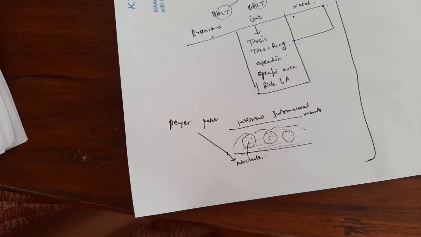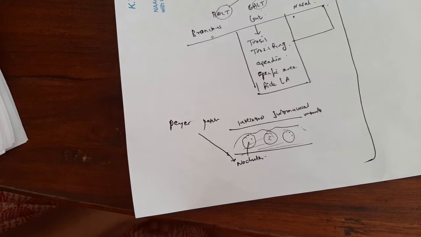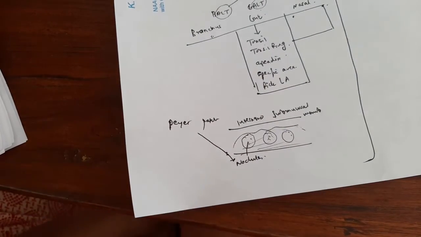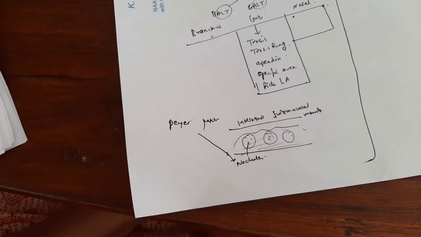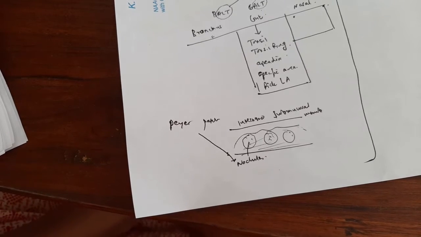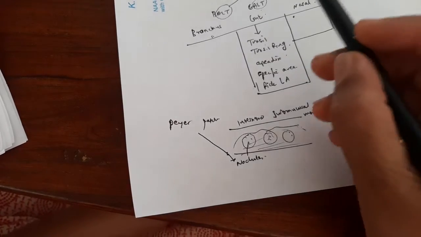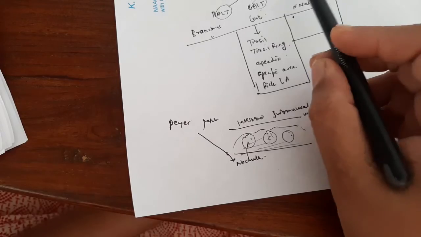because it has a large population of antibody producing plasma cells, that is B cells. B cells are the antibody producing cells, and the number of B cells produced in the MALT area is so high that even if you combine the plasma cells produced in the spleen, lymph nodes and bone marrow, the number produced in MALT is more than that.